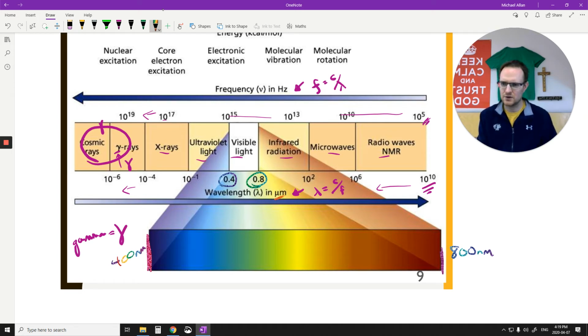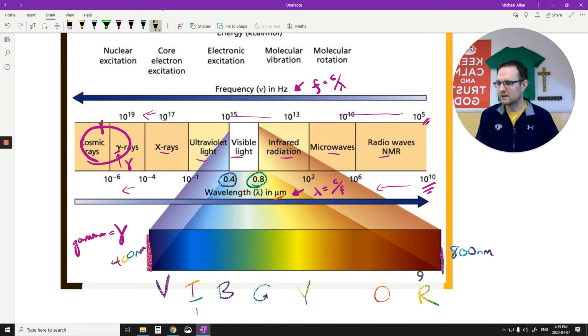And also just to know the ordering of the visible light itself. On the 800 side, that's red, right? On the 400 side, that's the violet. And then what are all the colors in between? You really just have to know red and violet. Knowing the in-between is great. You've got your ROY G BIV.